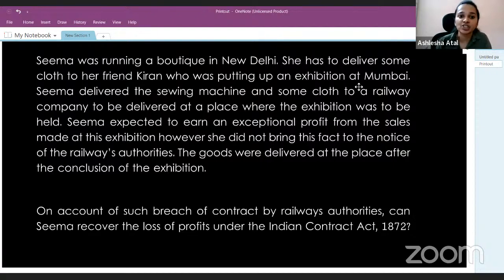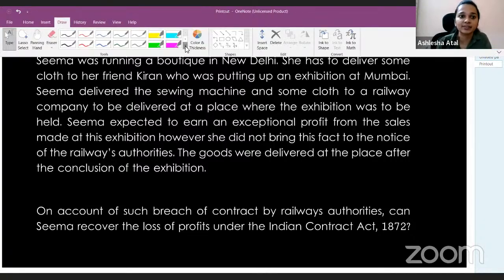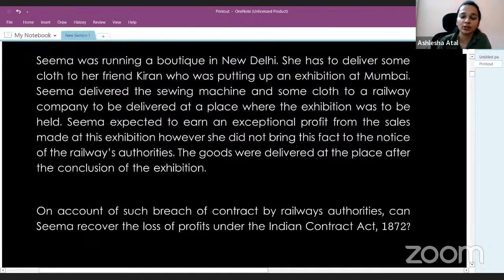Now what Seema does is she delivered the sewing machine and some cloth to a railway company, so that the company carries this sewing machine and cloth to the exhibition place. Now Seema expected to earn an exceptional profit.